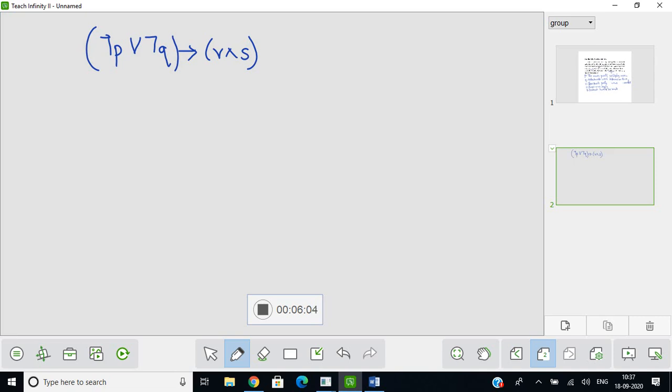Then what does the next line state? If the party was cancelled, refunds would have to be made. So if R, then P. Then what is the next one? No refunds were made. So no refund was made is nothing but negation P.